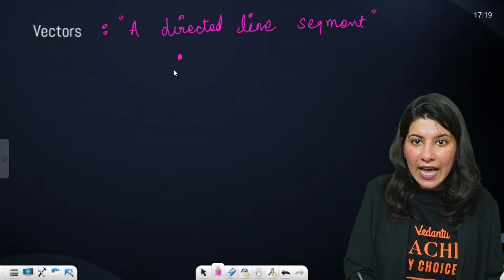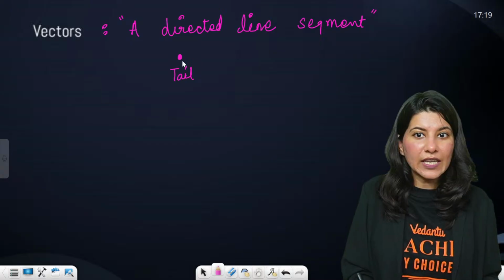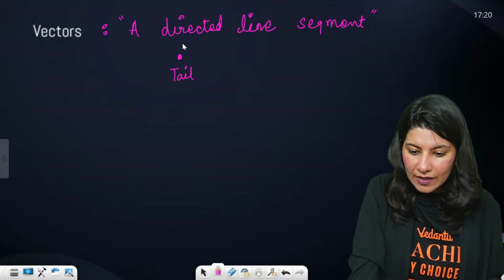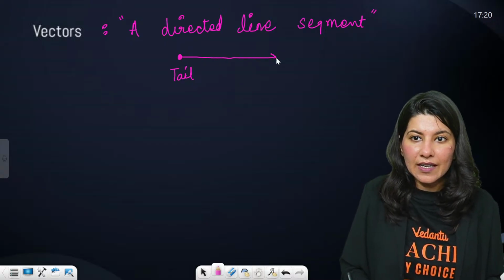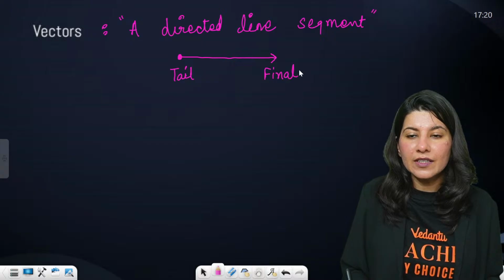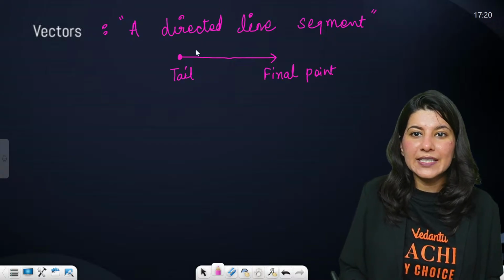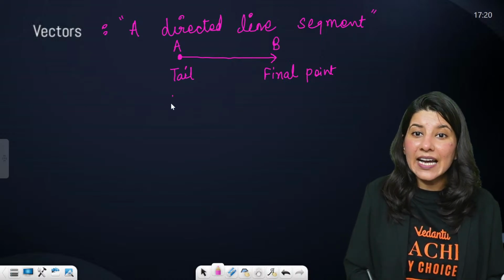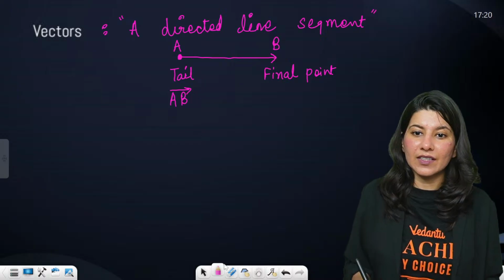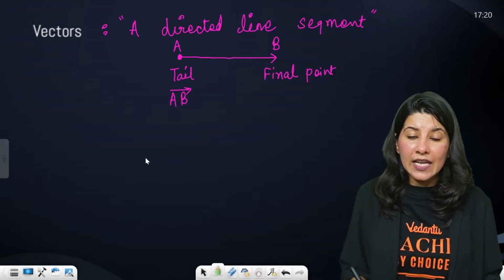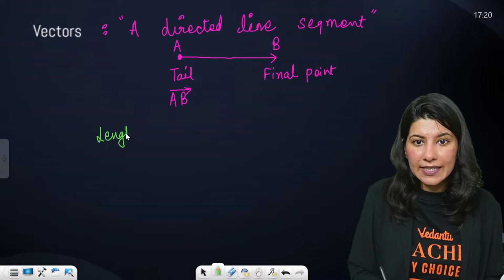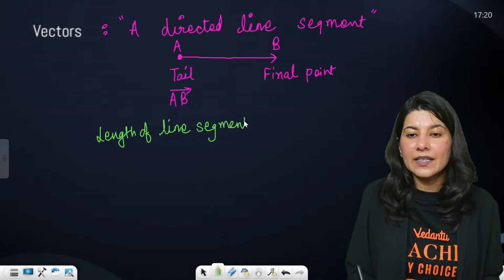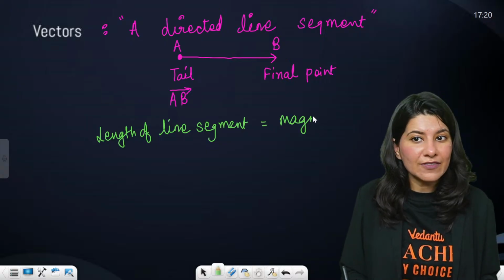So a vector will have a tail. Can you see the tail of the vector? And a vector will have a final point. This is the tail and this is the final point of the vector. So basically this tail I can call A and the final point B, and I will denote it as AB vector, a directed line segment. Now the length of the line segment will be the magnitude of this vector, right?